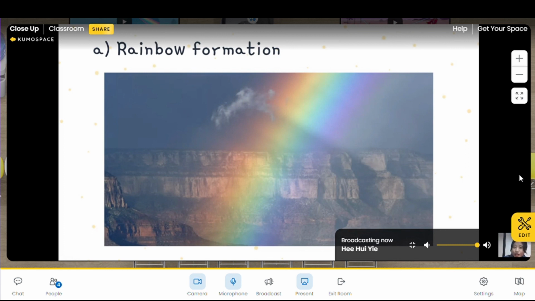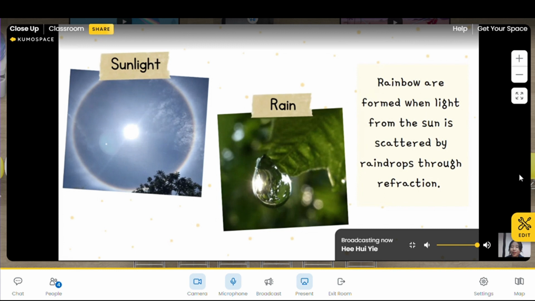So I have a question now. When we usually see a rainbow, can Holo answer me? Is it after raining? Yeah, correct. So we can see the rainbow after raining, right? But why? Now there are two elements that play a main role in the formation of rainbow. The first one is sunlight and the second one is raindrops. So rainbows are formed when light from the sun is scattered by the raindrops through refraction.